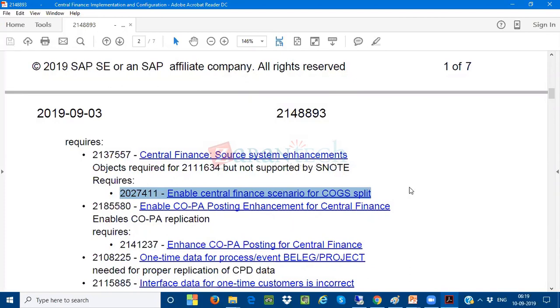Why? Because when splitting is activated, it is only for the document splitting of the cost of goods sold account. When there is no splitting, this note is not required for the source system. I can ignore this note. Yeah. So Mahesh, you are saying that only if splitting is happening in the source system will we apply the note. Very good. Okay, I get it. If there is no splitting happening, there's no need to apply the note. Exactly.